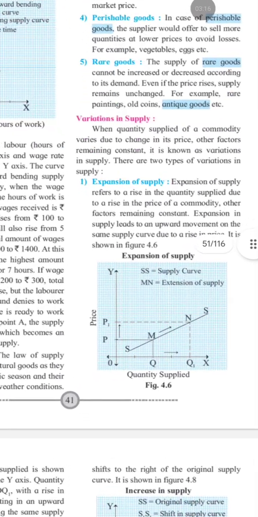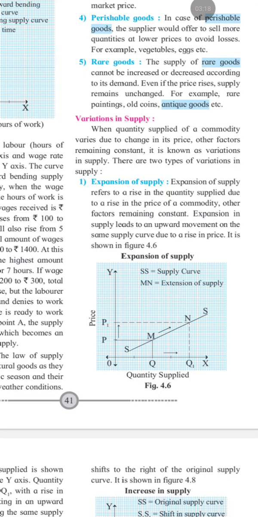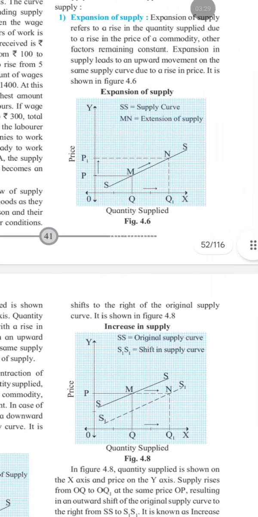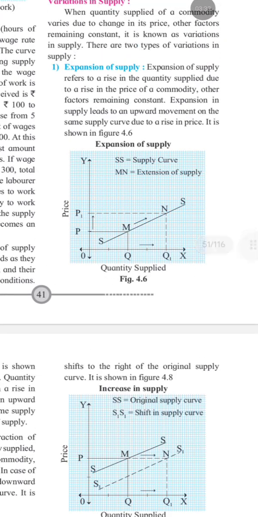Next we have variations in supply. Variations in supply occur due to changes in the price of a commodity while other factors remain constant. There are two types of it: expansion and contraction. Now, let's see expansion of supply. Expansion of supply means an increase in quantity supplied due to an increase in price. यहाँ पे देखो, quantity की सप्लाई जो है बढ़ गई है क्योंकि प्राइस इंक्रीज हुआ है. बाकी जो फैक्टर्स है वो सेम है, कांस्टेंट है.